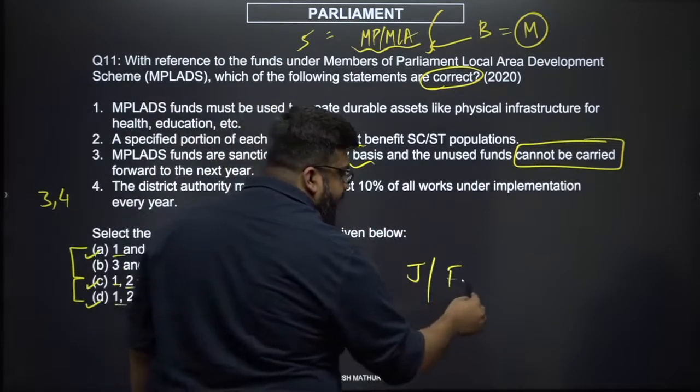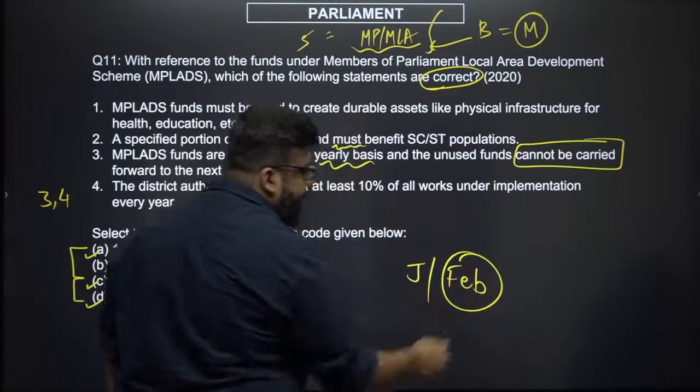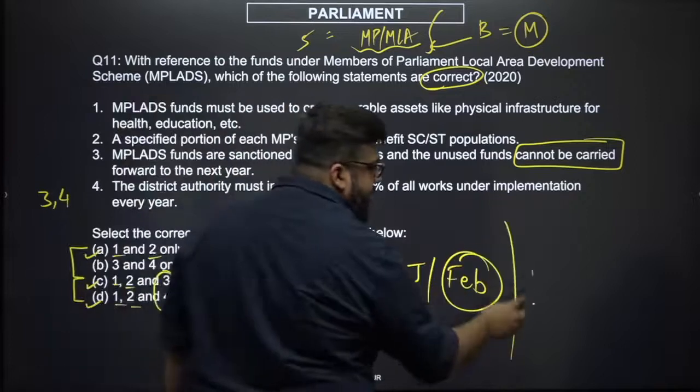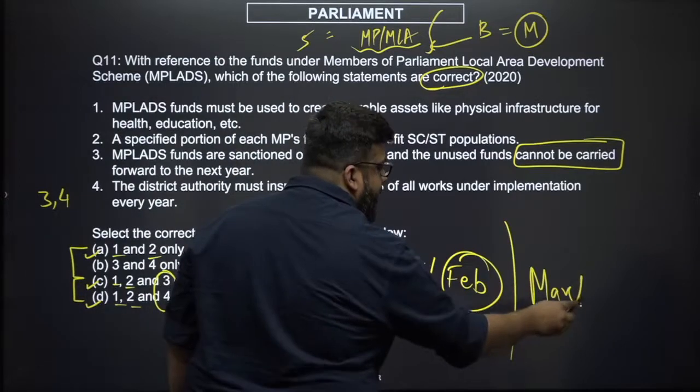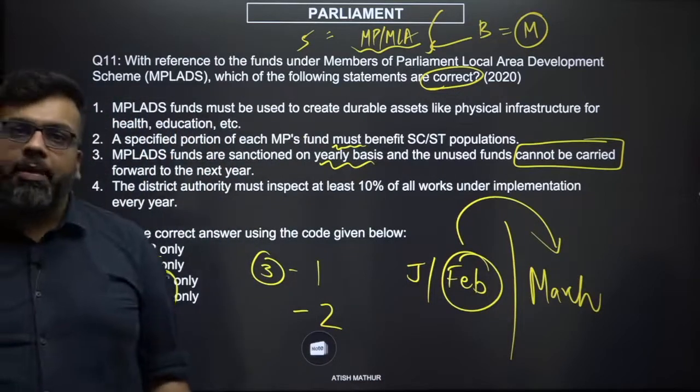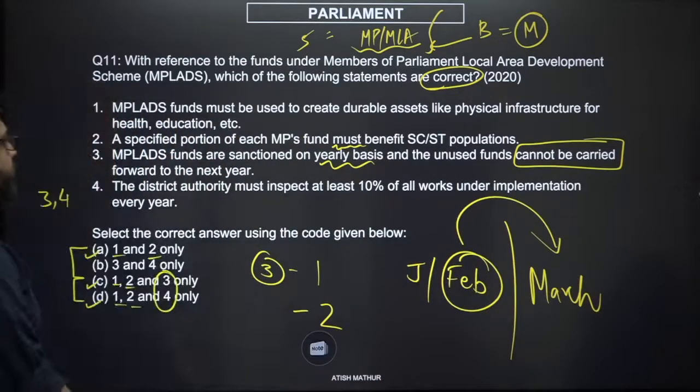In February the MPs took over and got the funds. March is your financial year end. How do you expect them to finish their entire funds in a month? Not possible. So therefore, funds can be carried forward.